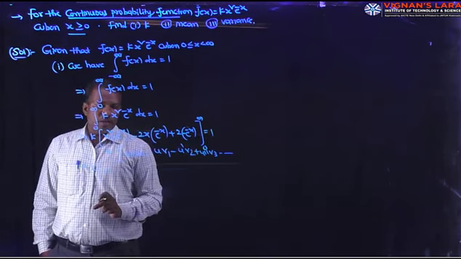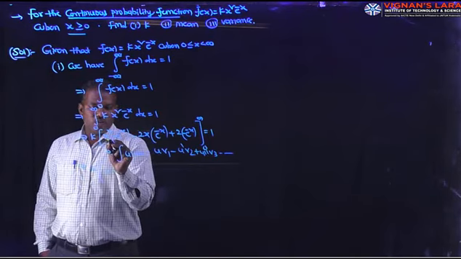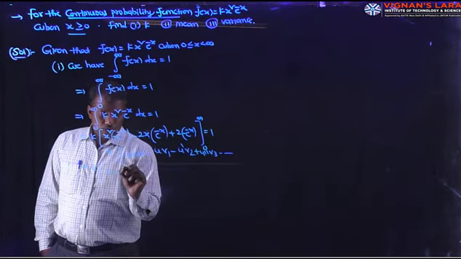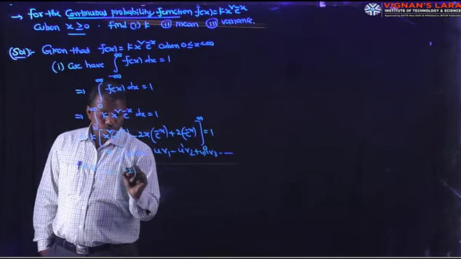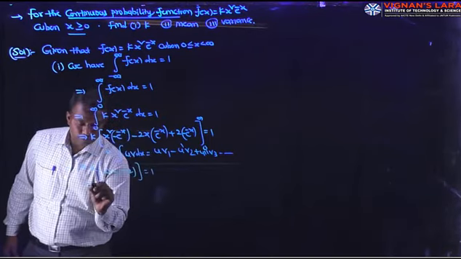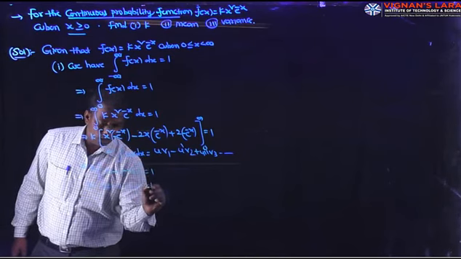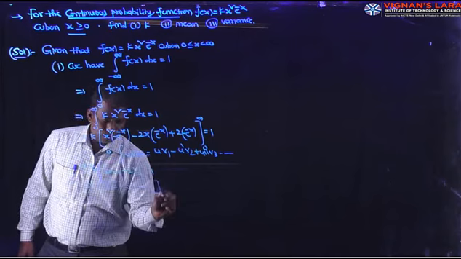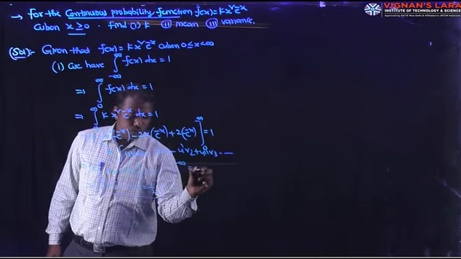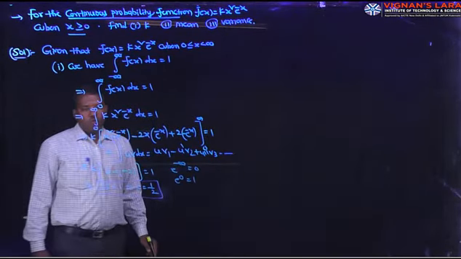e power minus x. At the lower limit x equal to 0, here x square is 0, here x is 0, so it is minus 2, e power 0 value 1, equal to 1. So 2k equal to 1, then k is 1 by 2. K equal to 1 by 2. The reason is e power minus infinity is 0 and e power 0 is 1. So k is equal to 1 by 2.